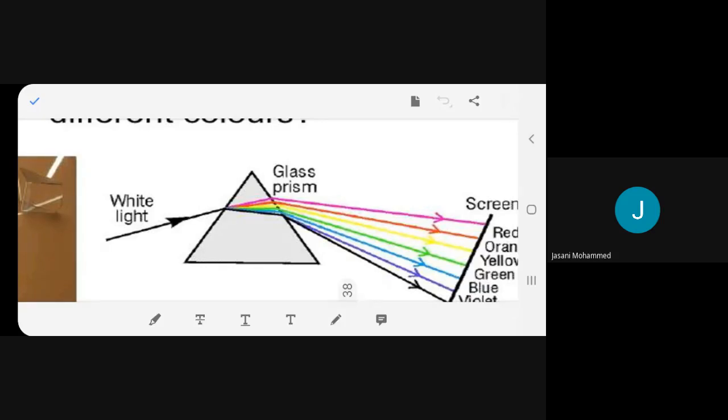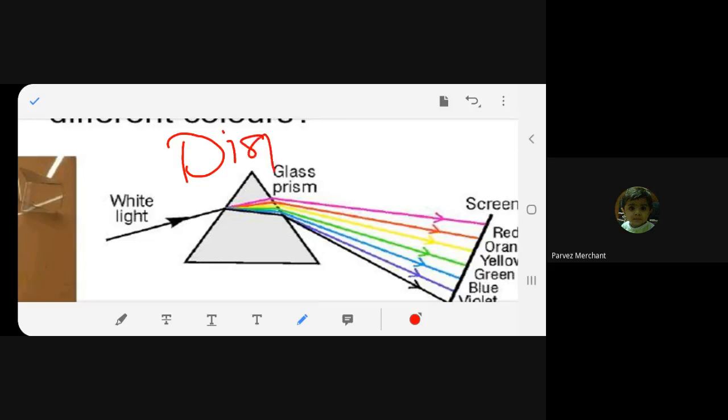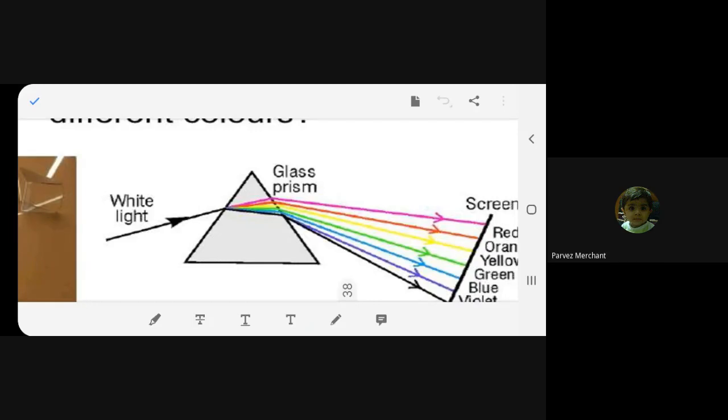Now this mechanism is called dispersion. What will you say, beta? Dispersion. What is happening? The white color is dispersing into seven colors. Hope you understood. The white color is dispersing into seven colors, that is called a spectrum. Any problem so far? No, ma'am. So now see what we are going to do.